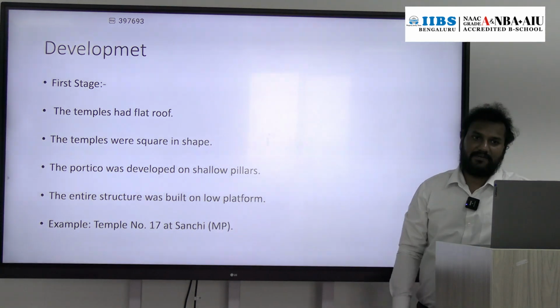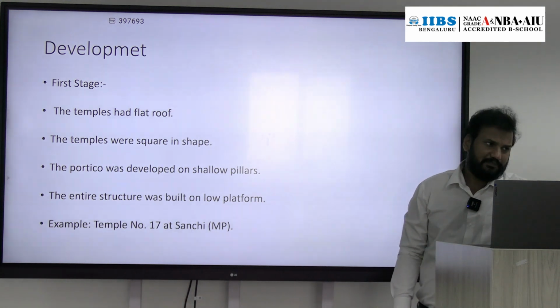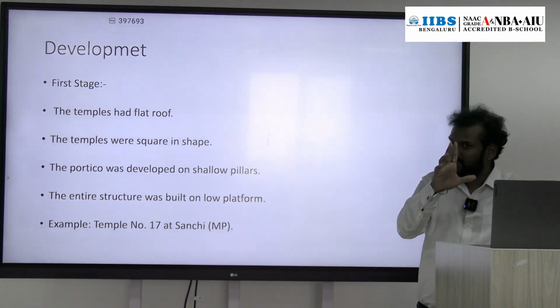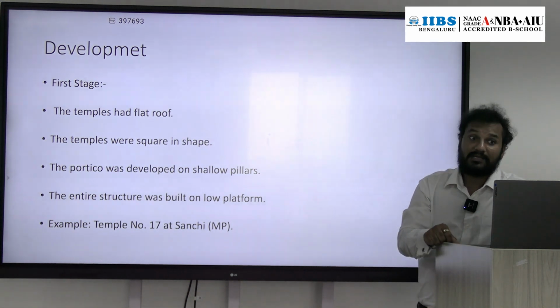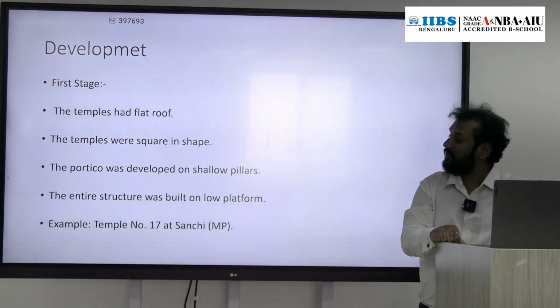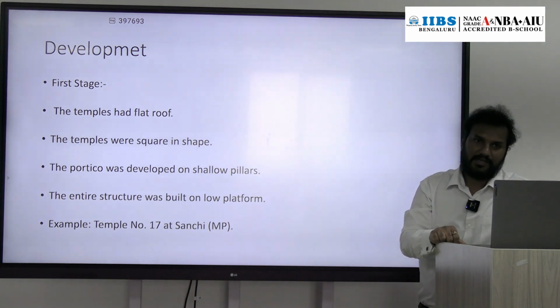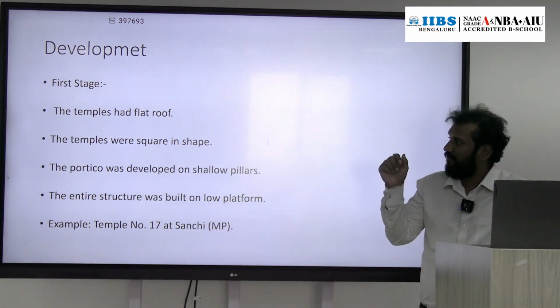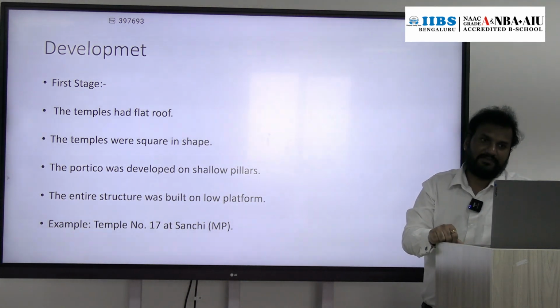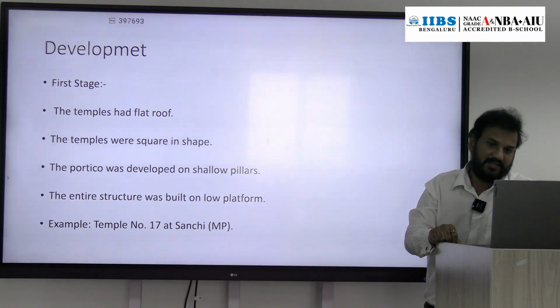Example: temple number 17 at Sanchi. Sanchi is a place in Madhya Pradesh. There we have stupas also. The Sanchi stupa is very famous. At that place we also have a temple, temple number 17, which is an example of the first stage of temple architecture development during Gupta time.